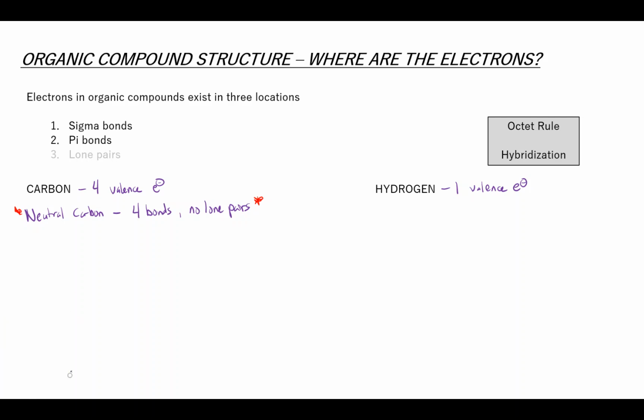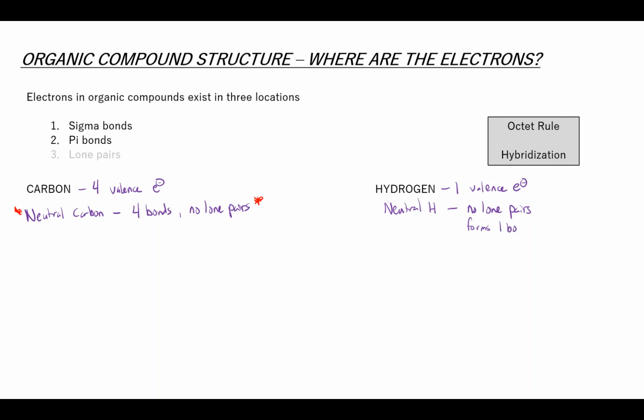Hydrogen is a little bit simpler. Hydrogen only has one valence electron. Hydrogen also has no lone pairs, neutral hydrogen, no lone pairs, but can only have one bond, right?